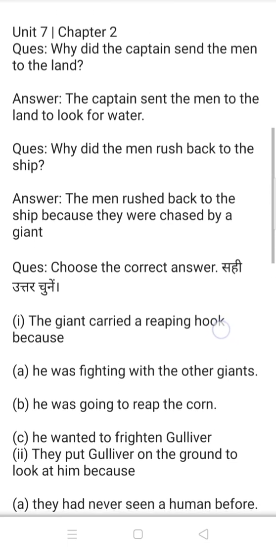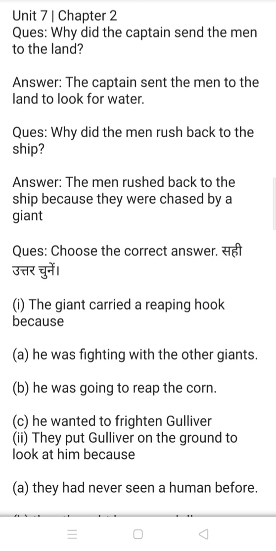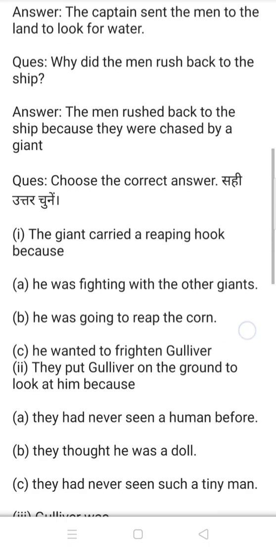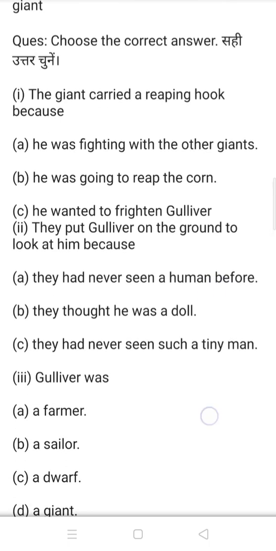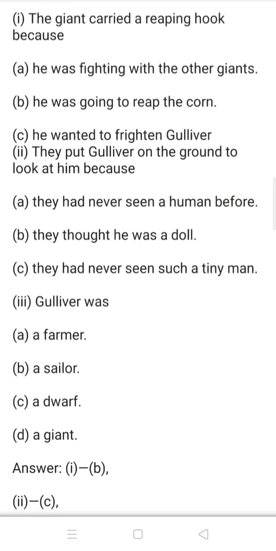Why did the men rush back to the ship? The men rushed back to the ship because they were chased by a giant. Choose the correct answer. Question number 1. The giant carried a ripping hook because: Option A. He was fighting with the other giant. Option B. He was going to rip the corn. Option C. He wanted to frighten Gulliver.